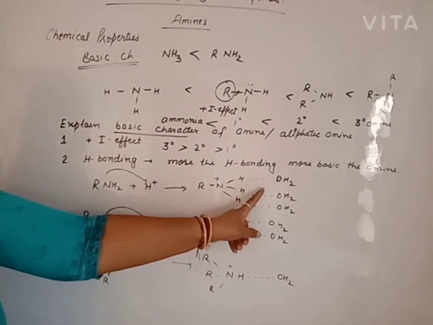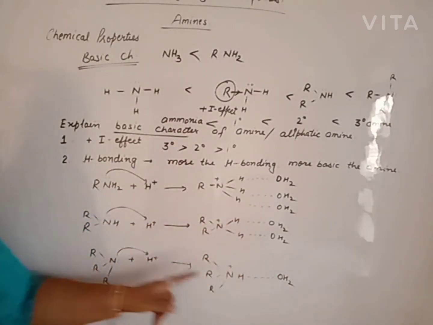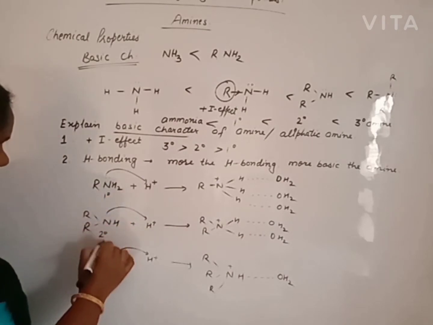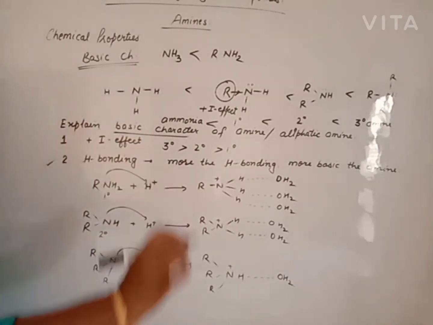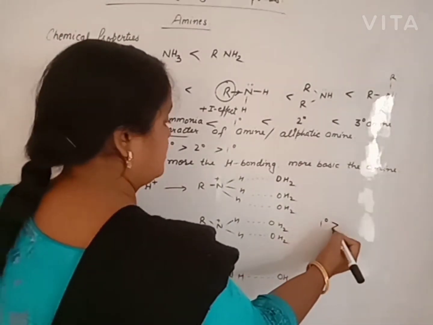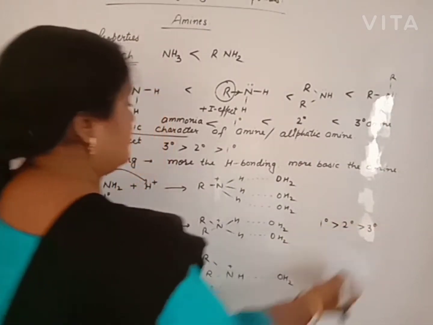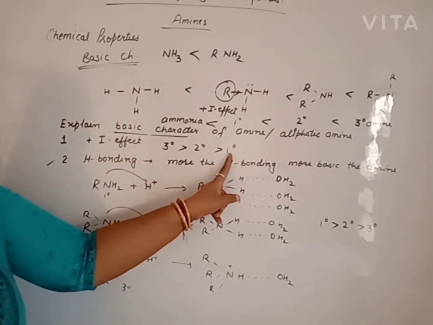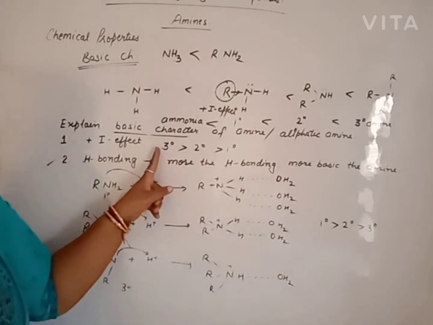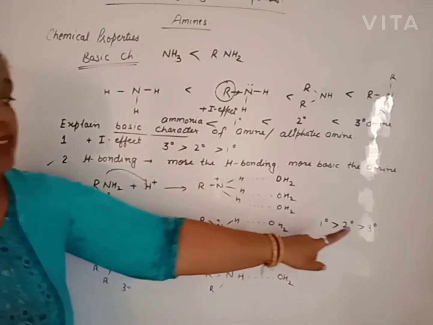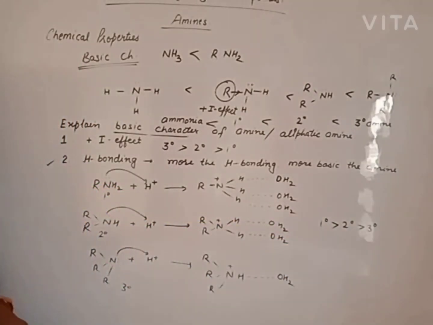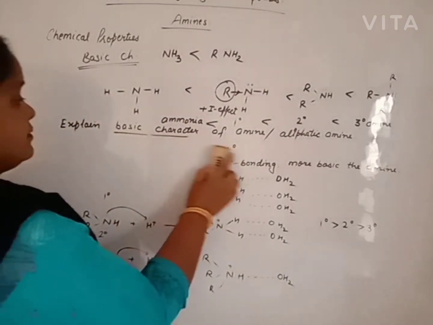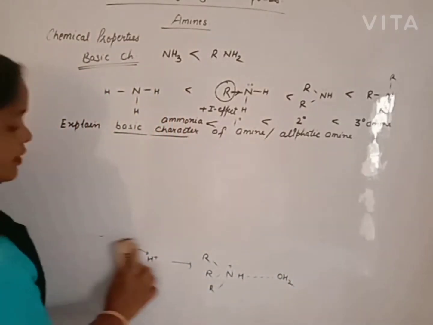The more the hydrogen bonding, the more basic. There is more hydrogen bonding in primary amine, then secondary, then tertiary. On the basis of hydrogen bonding, primary amine is more basic than secondary, then tertiary. These two factors cancel each other. In this case, primary is least basic on one basis and most basic on the other; tertiary is most basic on one and least basic on the other. Then the third factor, steric hindrance, will be involved. The more the steric hindrance, the less basic.